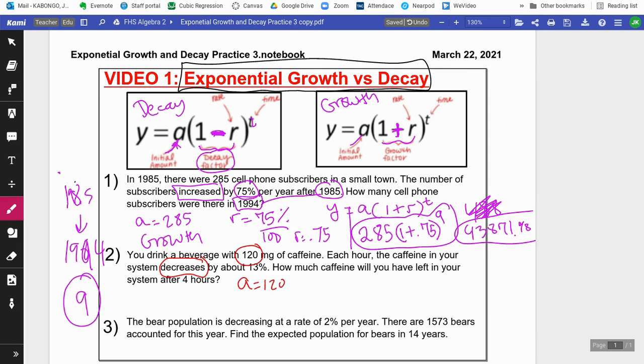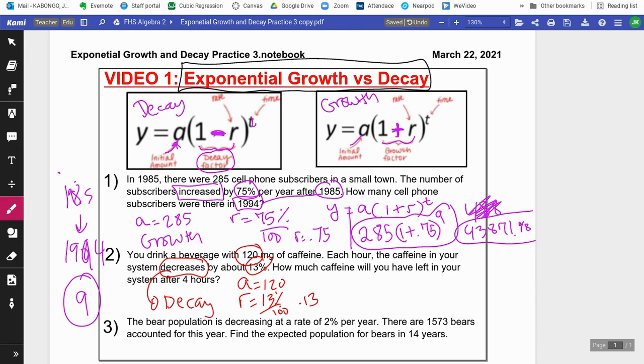That right there should tell you that we are dealing with a decay. So the terms that you will see may not necessarily be increase, decrease. They just might use different words for you to just know that it's going down, it's decreasing. About 13%, that's your rate, 13%. But don't forget to divide that by 100, and that should give you 0.13.